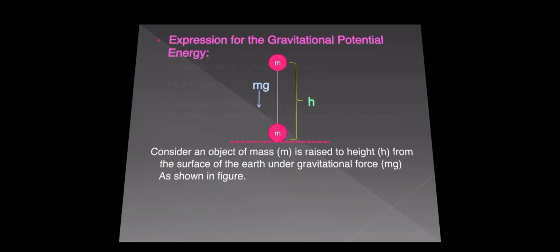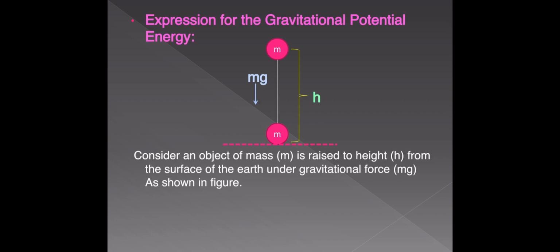Let us derive an expression for the gravitational potential energy. Let us consider an object of mass m. Initially it is on the surface of the earth.